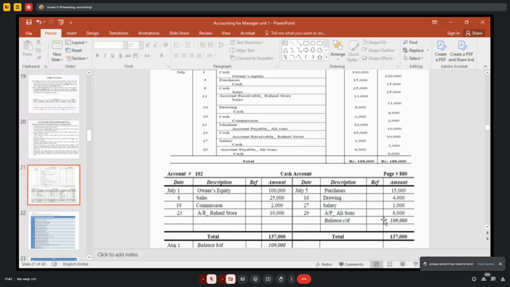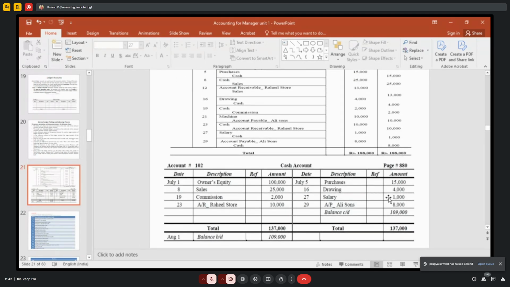So now at the end of the month, you have to balance and close the ledger account. When you are closing, you have to see whether the debit side exceeds or the credit side exceeds. So the total on your debit side comes to 1,37,000. On the credit side only 28,000 is there. So the remaining amount is called balance carried down. At the end of the month, 31st July, you have to write by balance carried down 1,09,000. Then this is the closing balance, the closing cash balance you have at the end of July, 1,09,000.